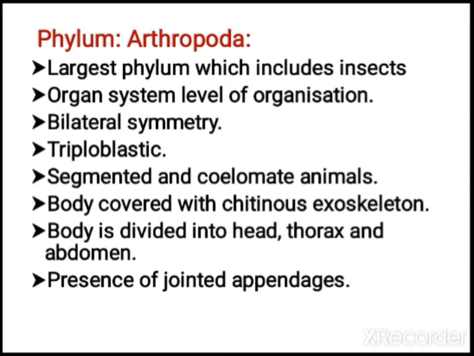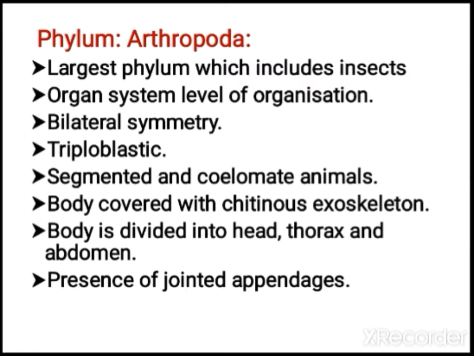So the symmetry is bilateral. Triploblastic organism means 3 layers are there: ectoderm, endoderm, mesoderm. These all are segmented and coelomatous. Body is covered with chitinous exoskeleton. Exoskeleton means the skeleton seen outside, you call that an exoskeleton. It is made up of chitin. You must have seen cockroaches and all, thick external chitinous skeleton is there. Body is divided into head, thorax and abdomen.